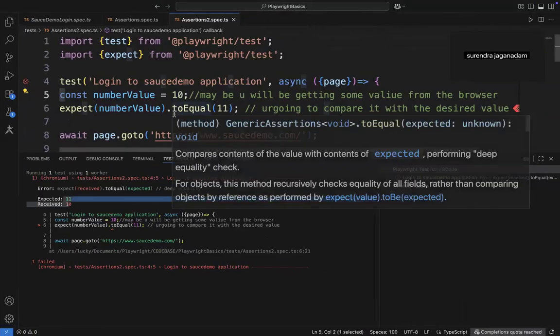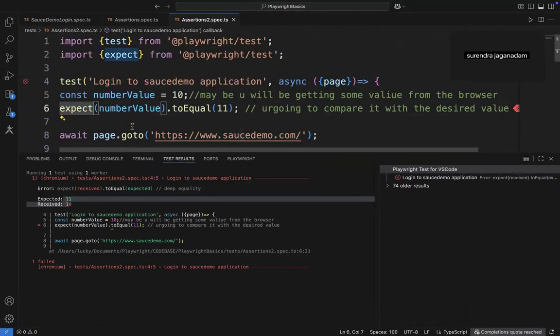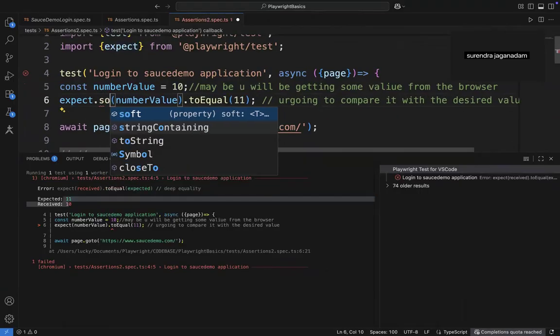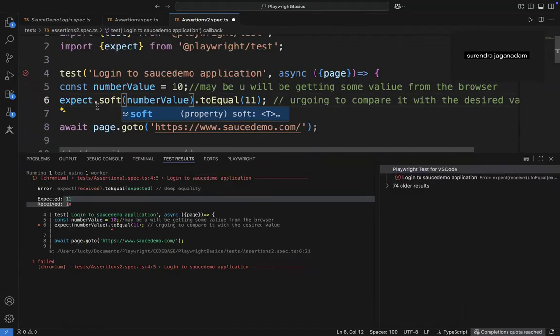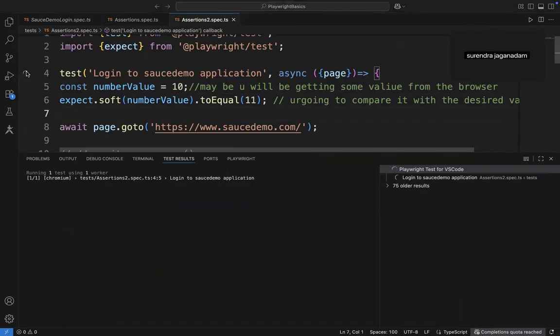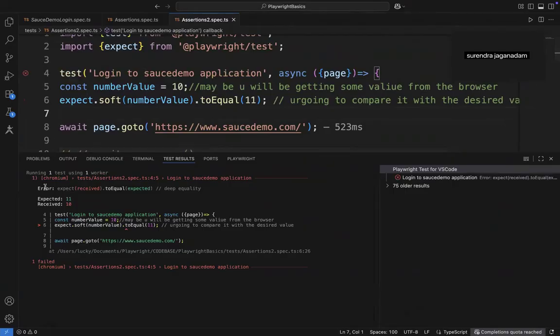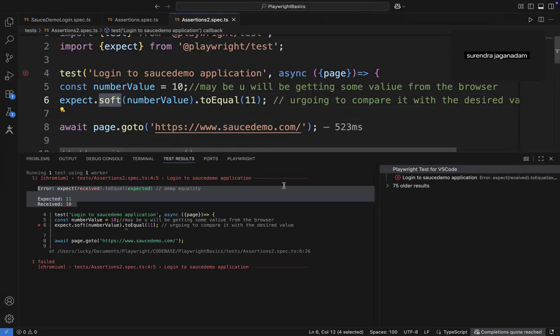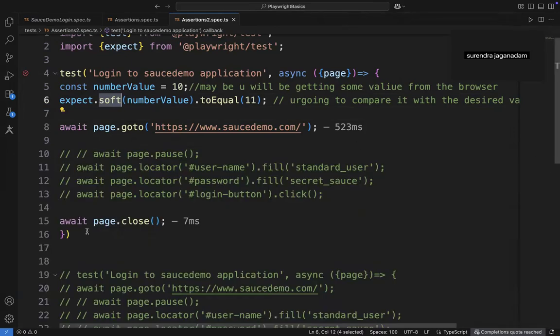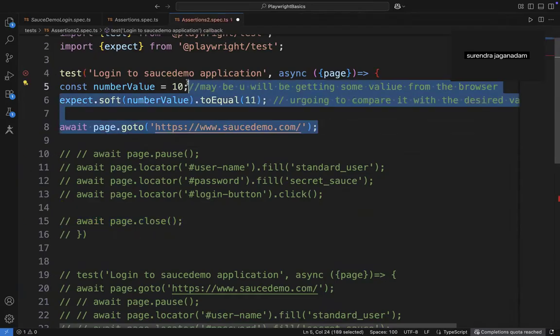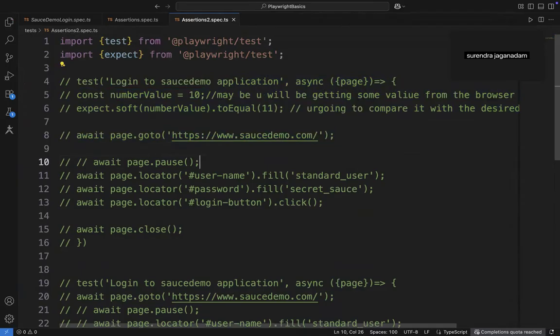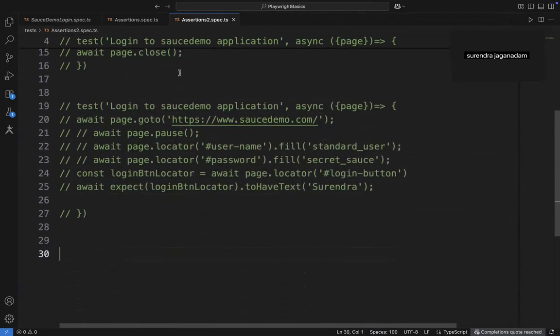Now, what I'm gonna do right now here is let me add a soft assertion. So expect dot soft. That's it, guys. Earlier it was expect, now it is dot soft. Now when I play back this time, it launched the browser, opened the application, terminated that, all the actions got performed, and still the exception is populating. So the soft assertion itself means, though it will fail, still it will continue that particular execution. That itself is a soft assertion.